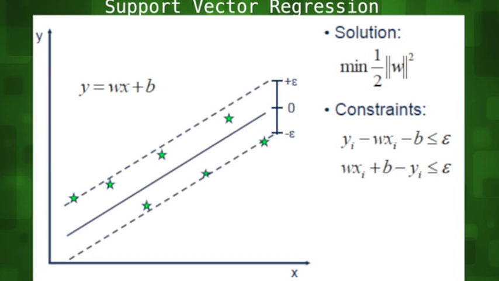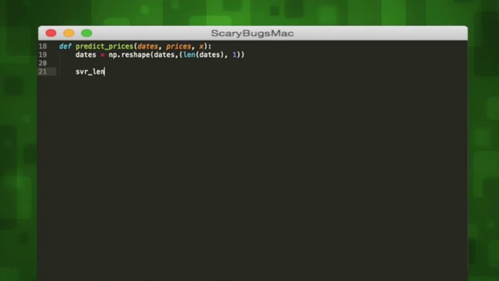But right now, we're not predicting a class label, so we don't need to classify. Instead, we're predicting the next value in a series, which means we want to use regression. SVMs can be used for regression as well. The support vector regression is a type of SVM that uses the space between data points as a margin of error and predicts the most likely next point in a dataset. Let's create our first model, a linear support vector regression.